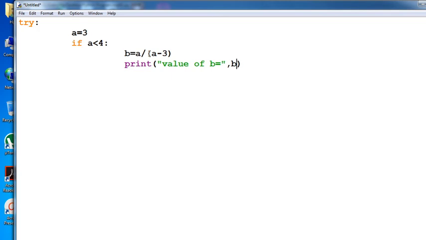Value of b equals, print here b. In that case again you take the except block. In the except block put here ZeroDivisionError, comma, NameError.